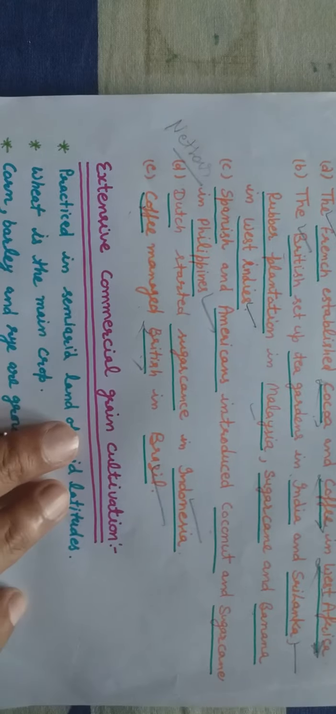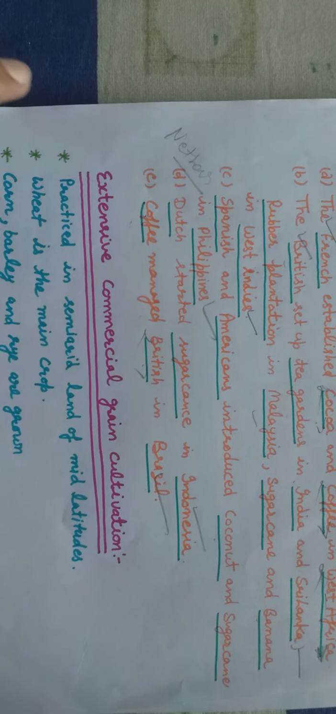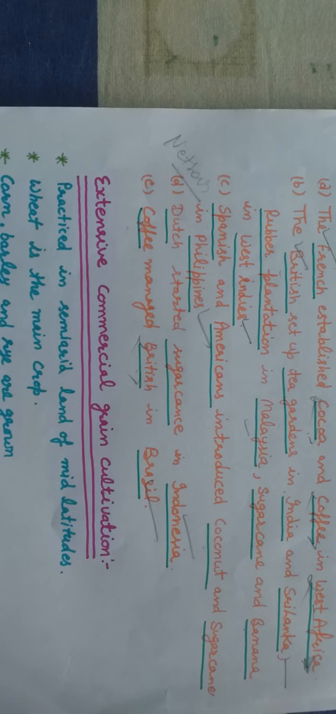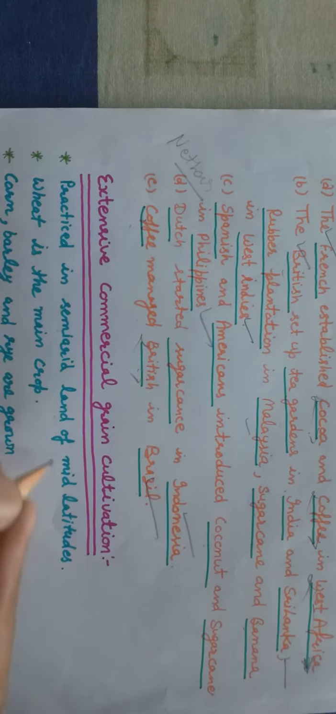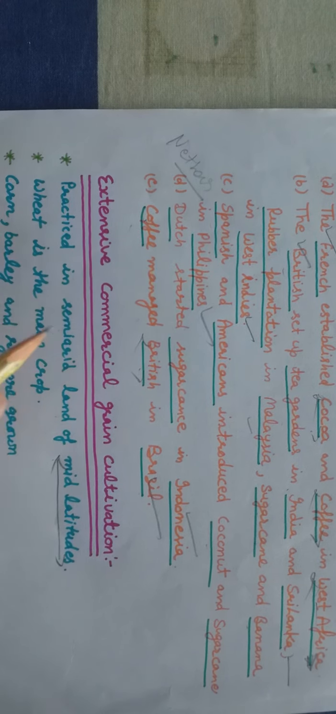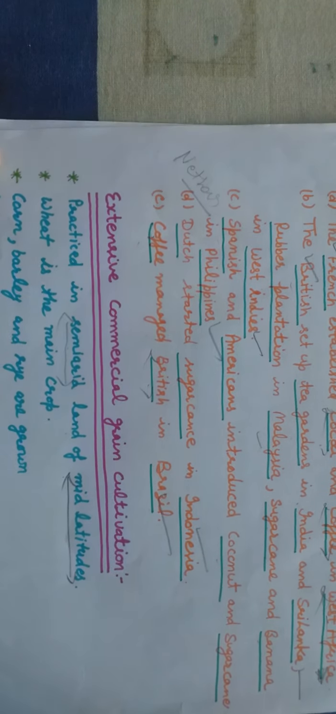Next is extensive commercial grain cultivation. It means grain cultivation is done only for commercial purposes. It is called extensive commercial grain cultivation. It is practiced in the semi-arid lands of the mid-latitudes, you can say between 25 to 50 degrees latitude. Semi-arid means irrigation facilities or rain are very limited in these areas.